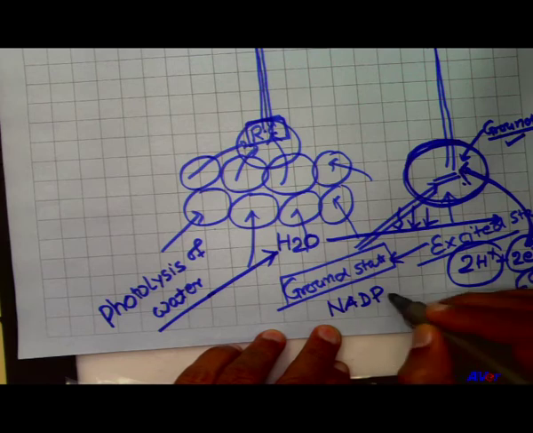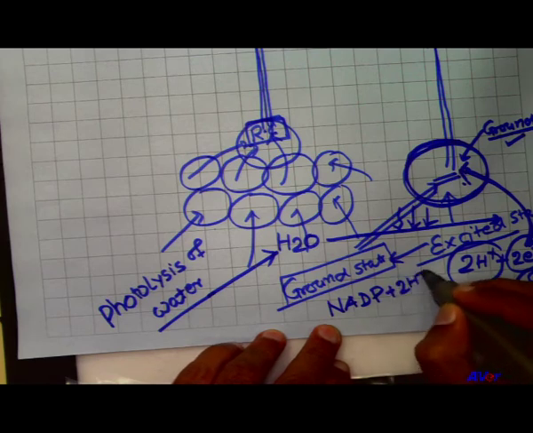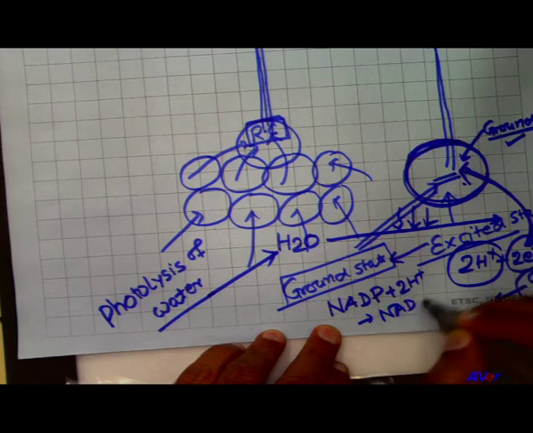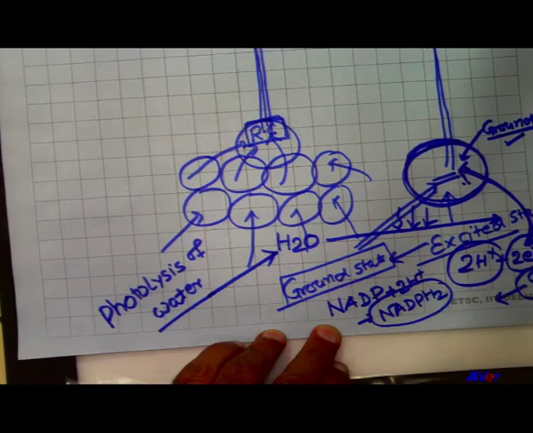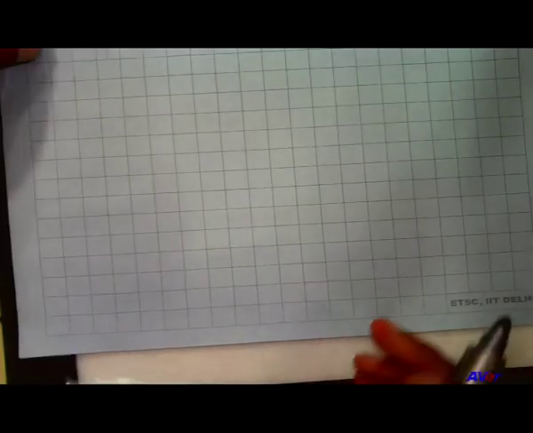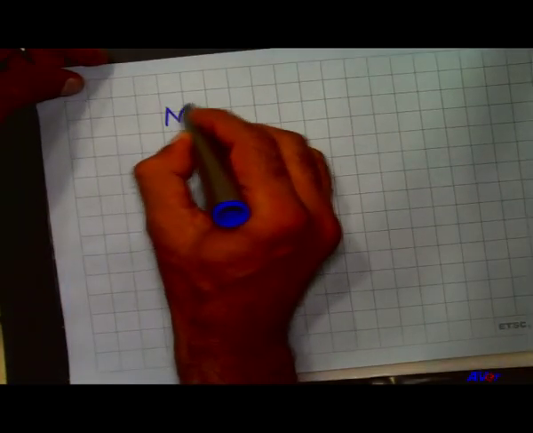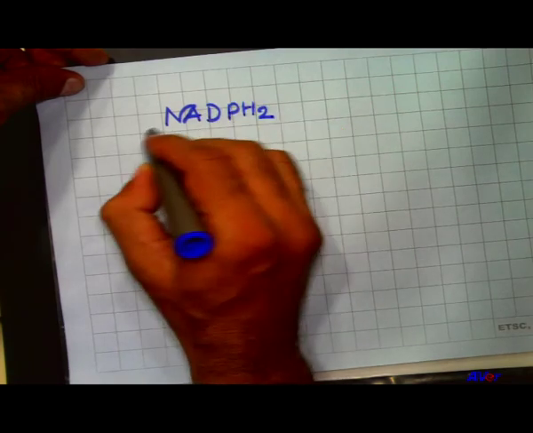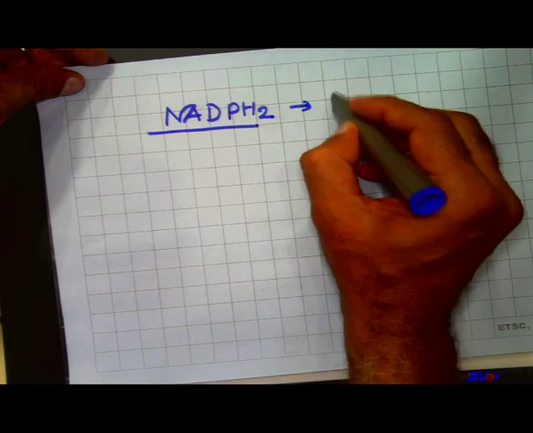It combines with the protons and is converted into NADPH2, which gives assimilatory power for photosynthesis. This NADPH2 is called the reduced coenzyme.